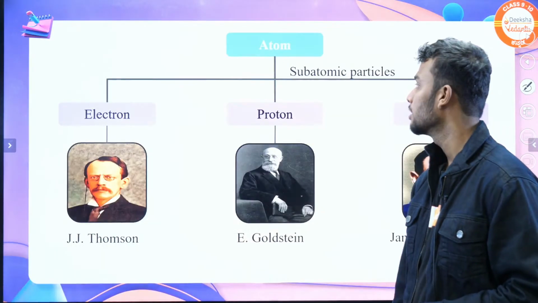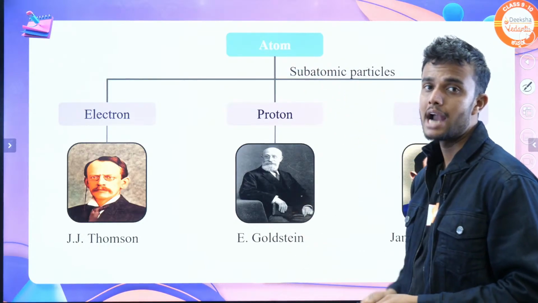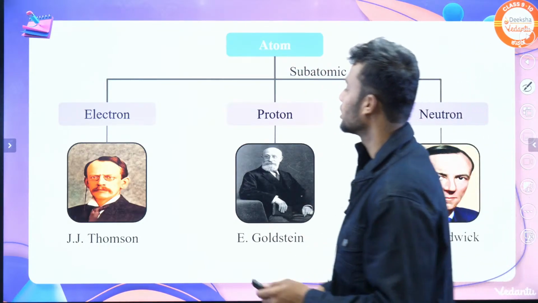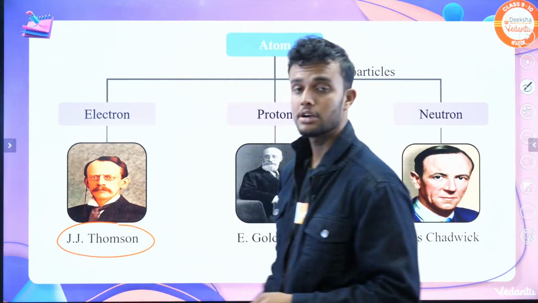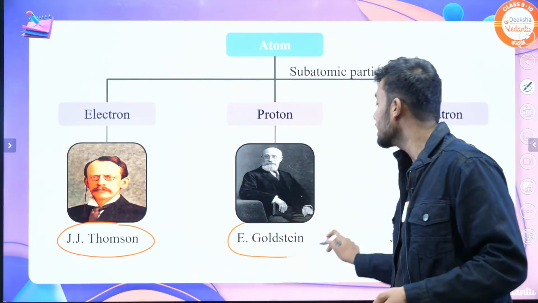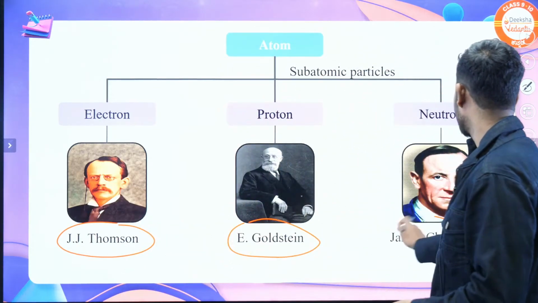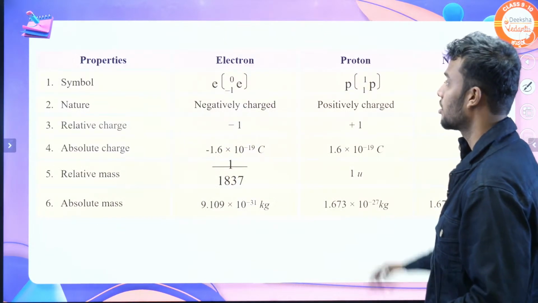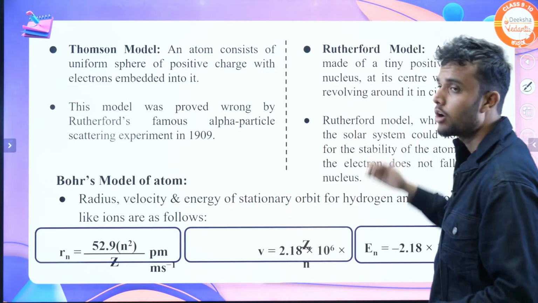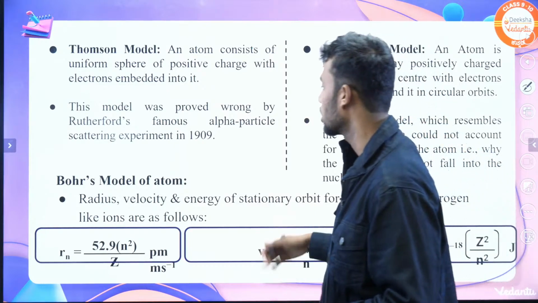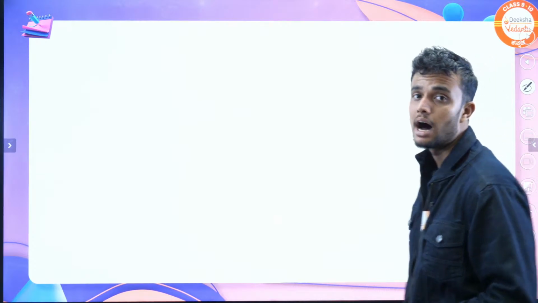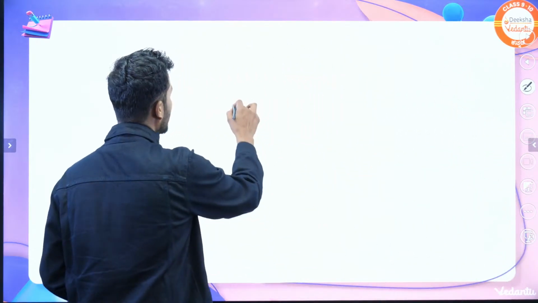Let's summarize quickly. These are the atoms. We already know atoms are divisible. Electrons were discovered by J.J. Thomson from the discharge tube experiment. Protons were discovered by E. Goldstein and neutrons were discovered by James Chadwick. Understood? These are the properties of the electron and these are the models. According to Thomson, the watermelon model, Bohr's model, Rutherford model, and we also discussed the distribution according to Bohr-Bury.